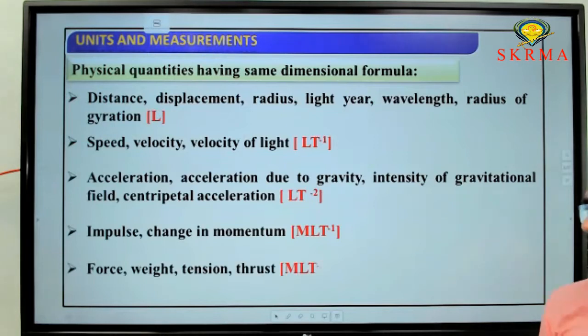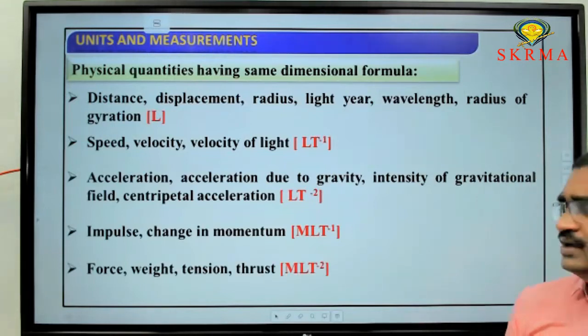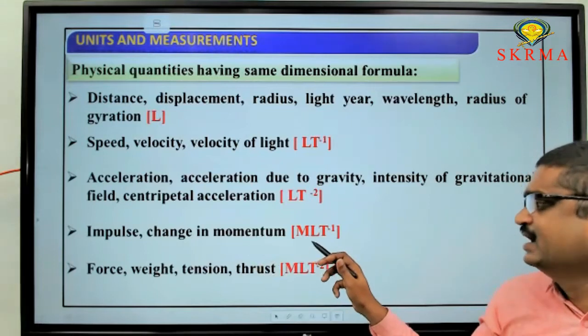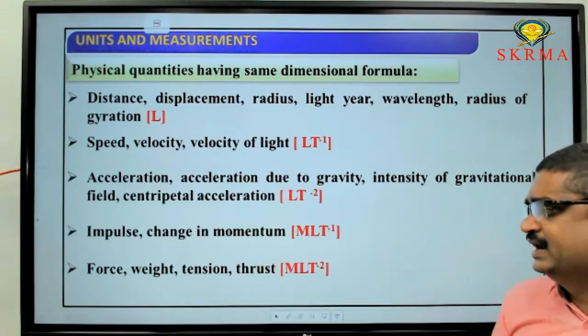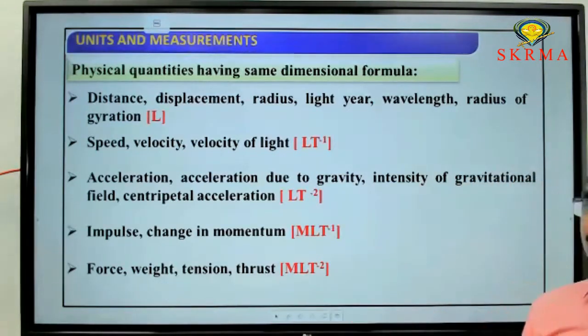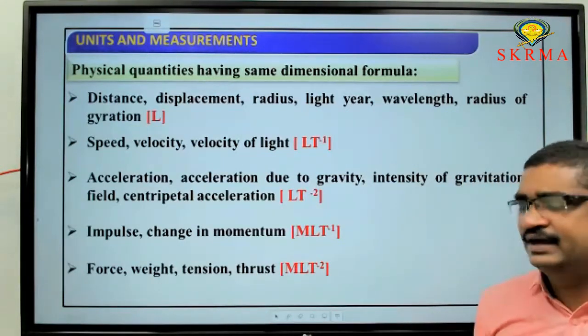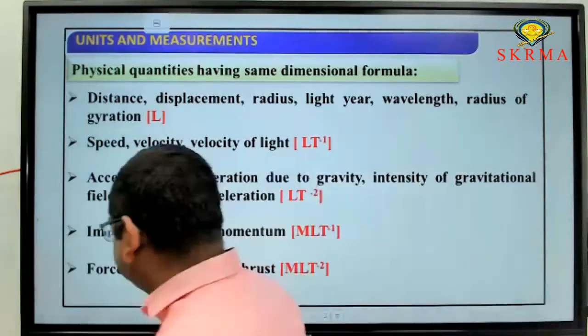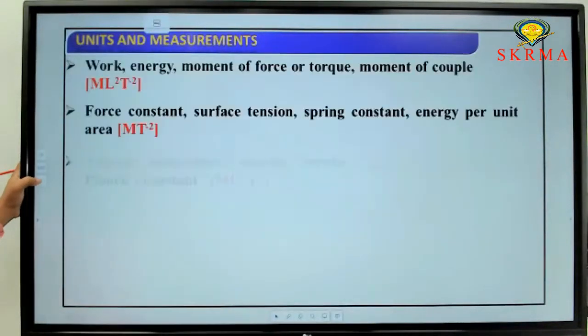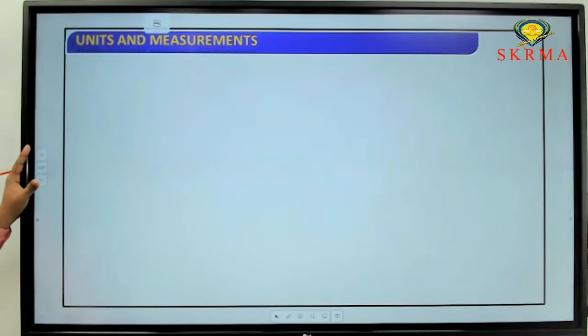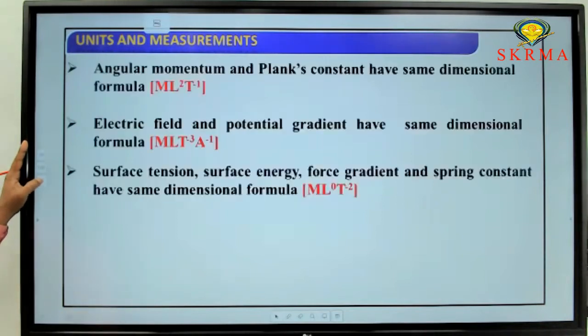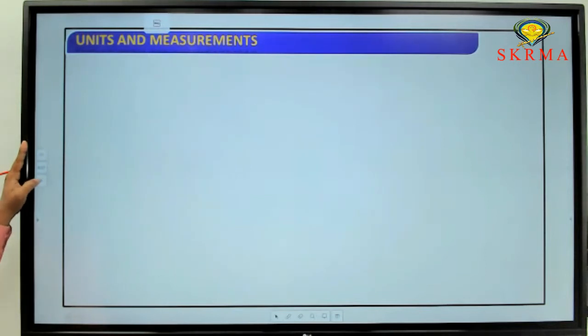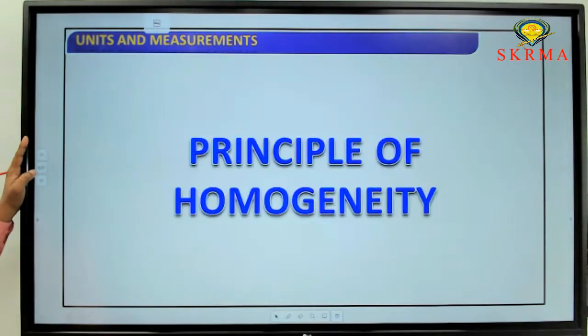Next one, impulse and change in momentum have the dimensional formula m L t power minus 1. Similarly, force, weight, tension, and thrust force all have dimensions m L t power minus 2. So many quantities are there. If you know the dimensional formula of each and every quantity, then we can discuss them easily. I am going to the next one.